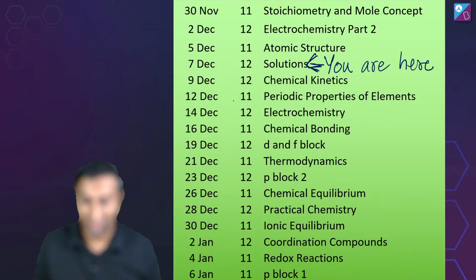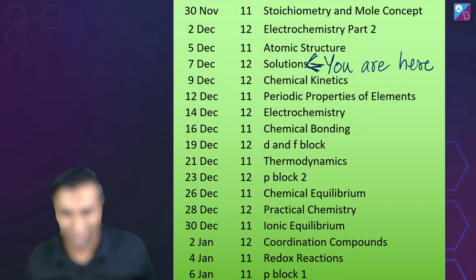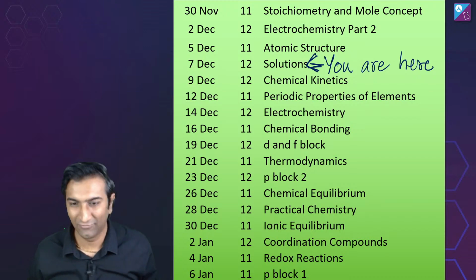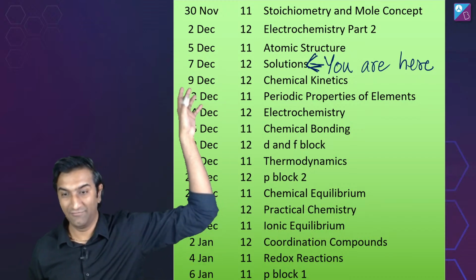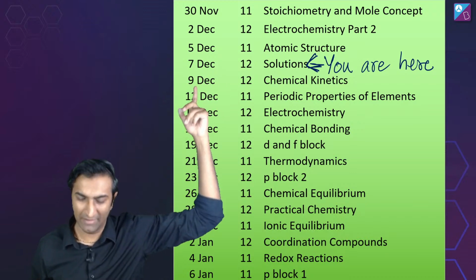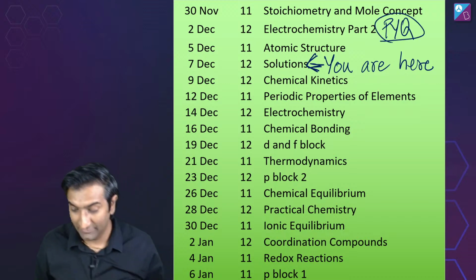Where are you guys at right now? Here, right here. We are here. We have done three. Whoa, look at how blurry I got. Hold on, let me fix that real quick. Okay, all cool? Sweet. So yeah, we are here. We've done stoichiometry, atomic structure, and electrochemistry. The PYQ session is not a part of this, but anyway, that's where we're at.